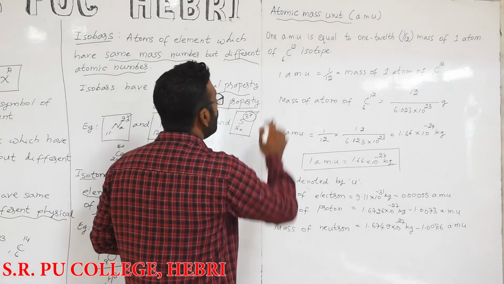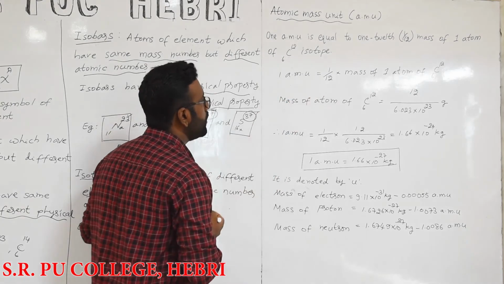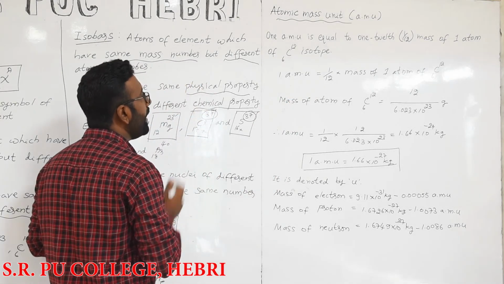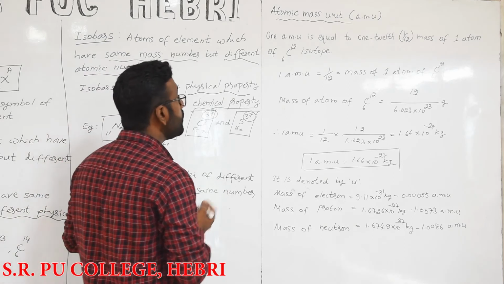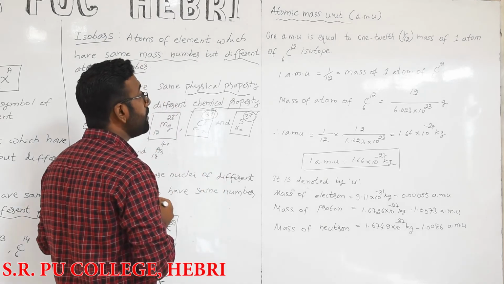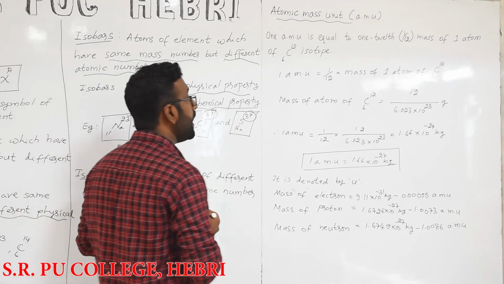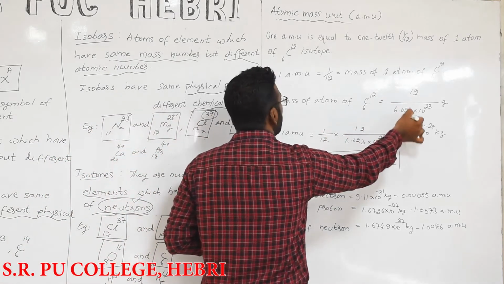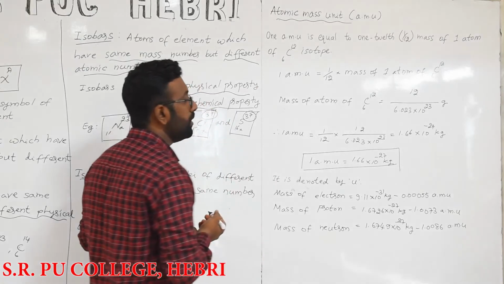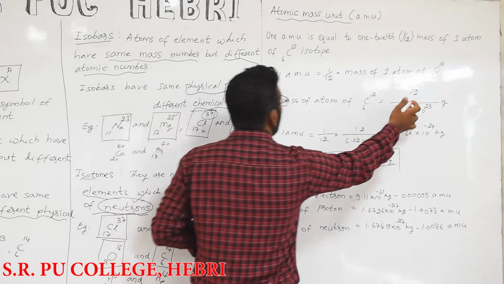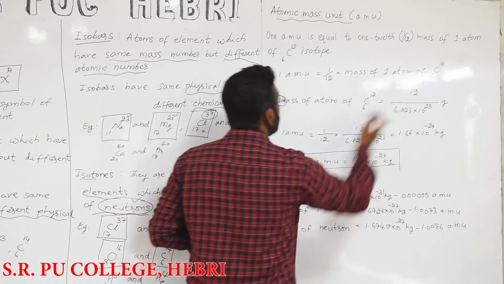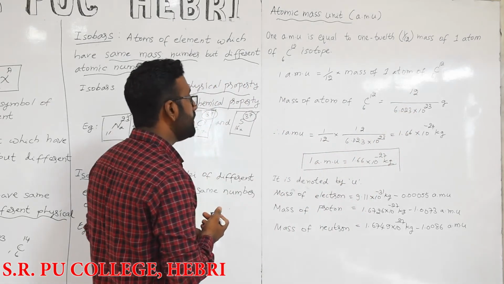So 1 AMU is equal to 1/12 into the mass of one atom of the carbon 12 isotope. How do we find the mass of one atom of carbon 12? We divide the mass number by the Avogadro number, which gives 12 divided by 6.023 into 10 to the power 23.